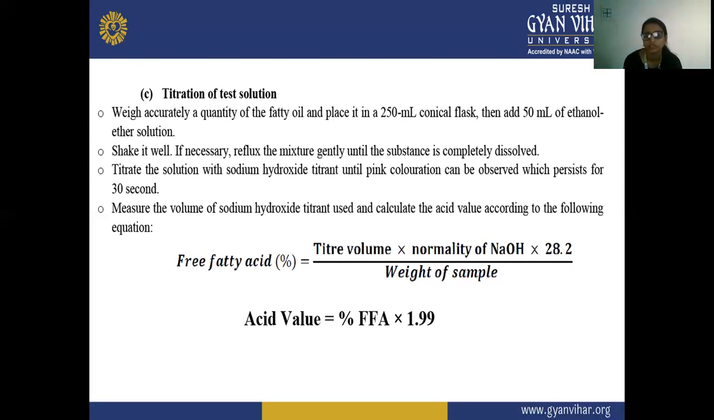Here is the free fatty acid percentage that we have to calculate: titer volume into the normality of your NaOH, into 28.2, upon the weight of the sample. So whatever volume of titrant we have used, we write in this equation, along with the normality of the NaOH, and the weight of the fatty acid sample we have taken.